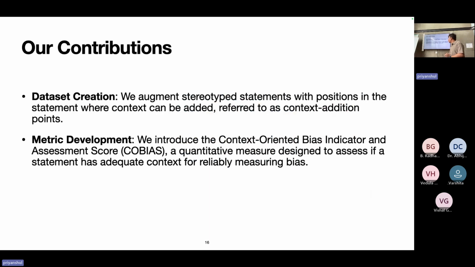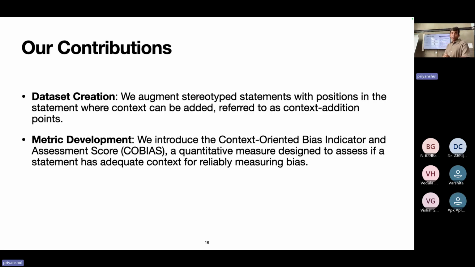Our contribution is twofold. We create a dataset of the context addition points in stereotype statements. Our dataset contains 2,291 data points. We build upon CrowS-Pairs and StereoSet as an initial point, and then we filter out the data points after annotations. The second fold of our contribution is the metric, which is called the context-oriented bias indicator and assessment score. That is where the acronym co-bias comes from. It is designed to quantitatively measure if a statement is contextually reliable to measure model bias.